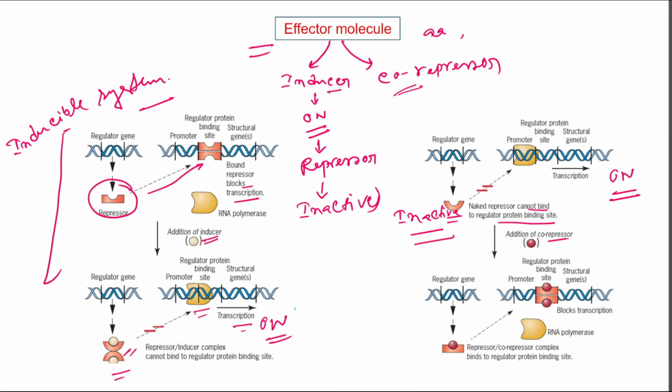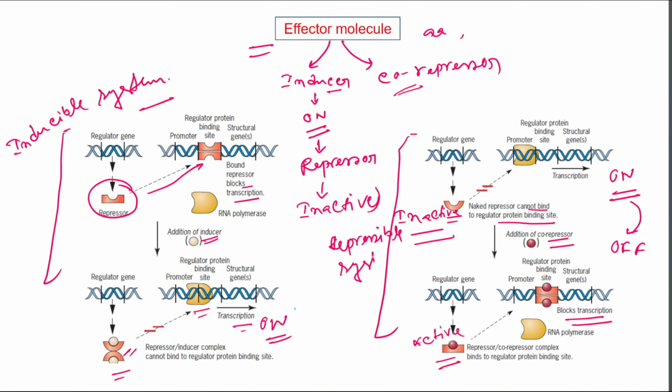After addition of co-repressor, the co-repressor binds with the repressor, then the repressor becomes active, and the repressor binds with the repressor binding site and that blocks the transcription process. So first the gene is on, after binding of co-repressor, then the gene becomes turned off, and this system is called repressible system. So this is called inducible system and this is called repressible system.